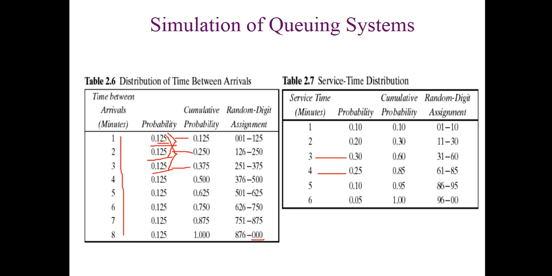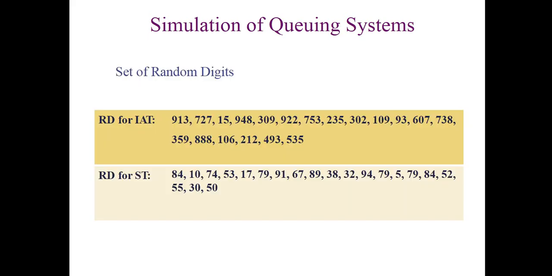Let's move forward. Because we have 2 distribution tables, in addition we also need 2 sets of random digit assignment. What is random digit assignment? We'll discuss it when we solve the simulation table. You can see there are 2 sets of random digit assignment, and random digit is in short RD.